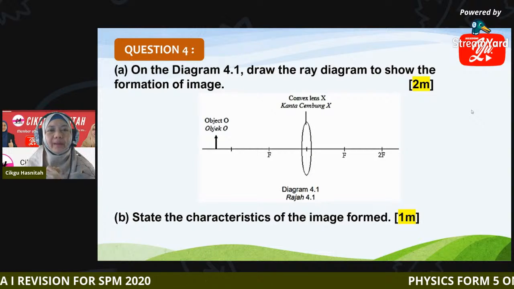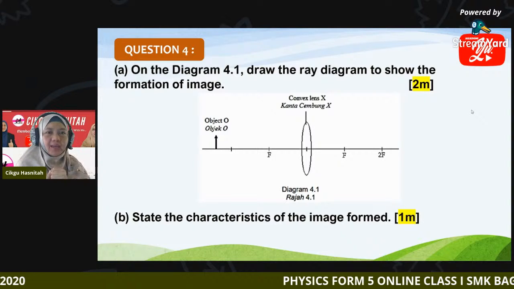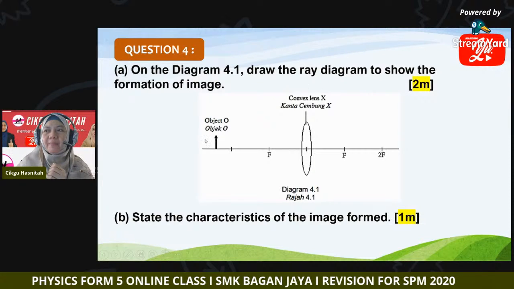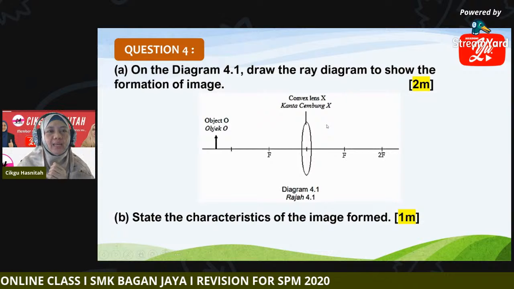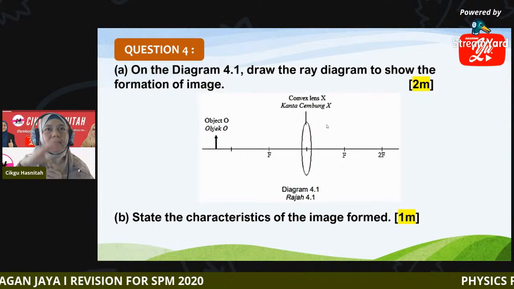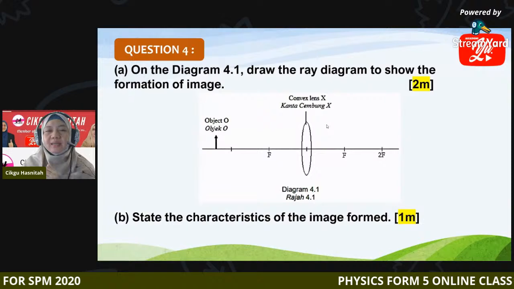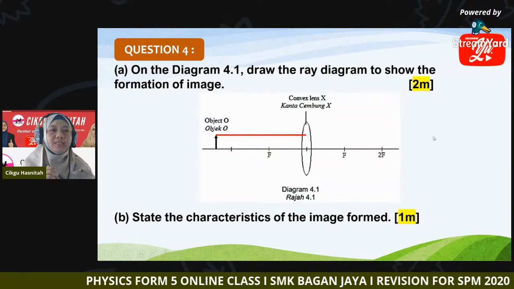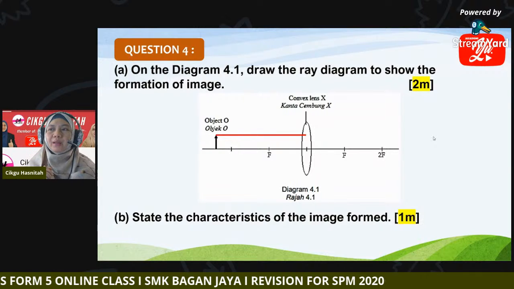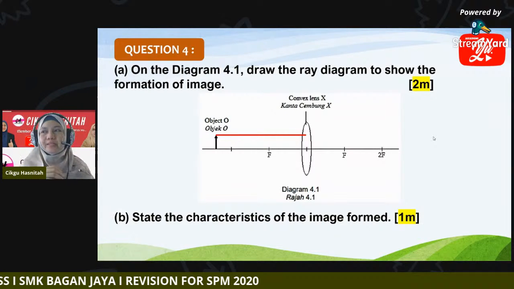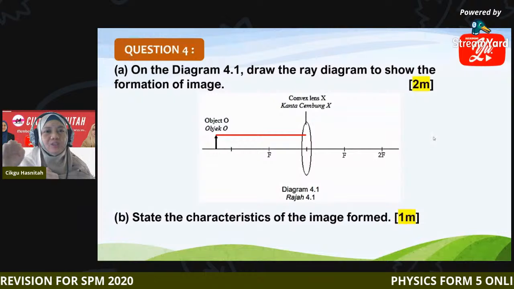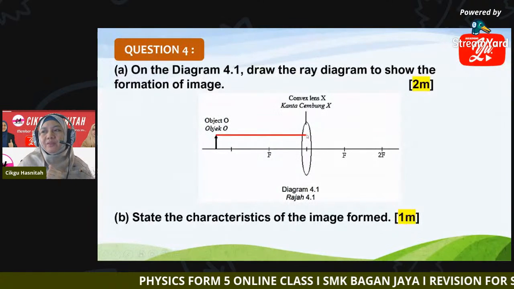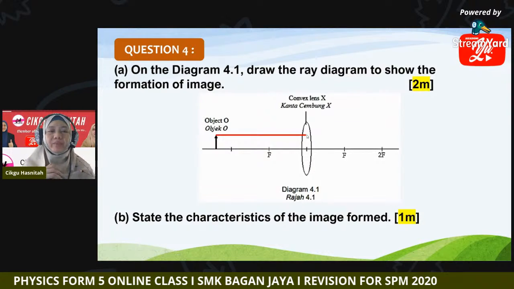So how to draw the ray diagram? You can again take your pencil and your ruler. Draw a ray coming from the object. Where will it refract to after passing through convex lens X? First, as usual, we draw a ray parallel to the principal axis, heading to the lens. After this point, where will it refract to?